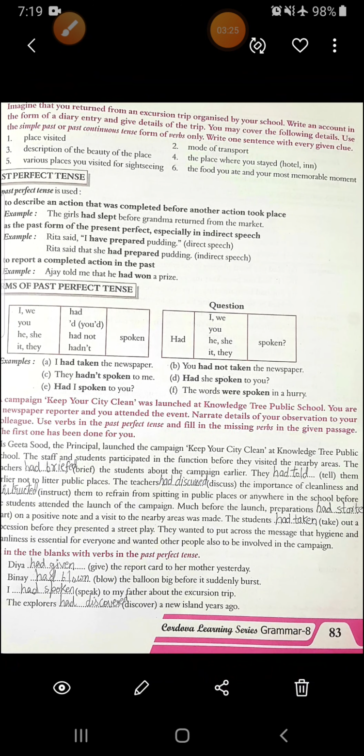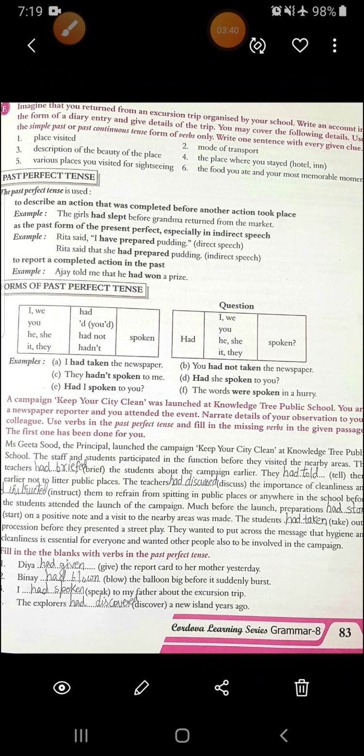Now see what is given here in this exercise G. A campaign, Keep Your City Clean, was launched at Knowledge Tree Public School. You are a newspaper reporter and you attended the event. Narrate details of your observation to your colleague. Use verbs in the past perfect tense and fill in the missing verbs in the given passage. The first one has been done for you.